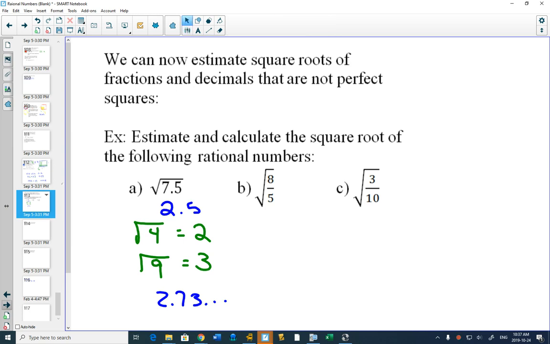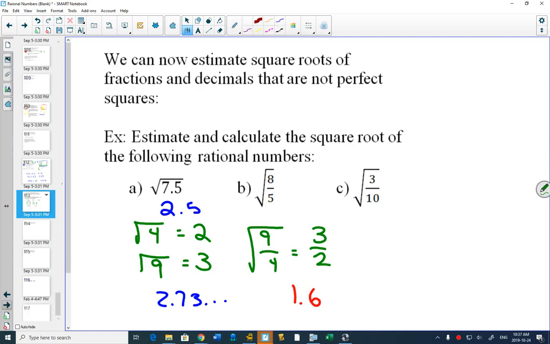Okay, second one. Square root of 8 over 5. Let's do square roots that we know. Sorry, I'll write one big square root. What do I know that's close to 8? 9. I know the square root of 9 is 3. What's close to 5? 4. Square root of 4 is 2. I would estimate this to be 3 over 2 or 1.5. Try it on our calculator. What is it on our calculator? It's 1.6. So we were pretty close by estimating 1.5.